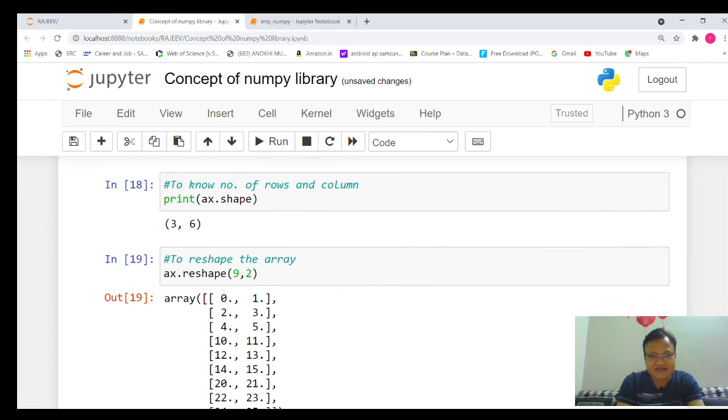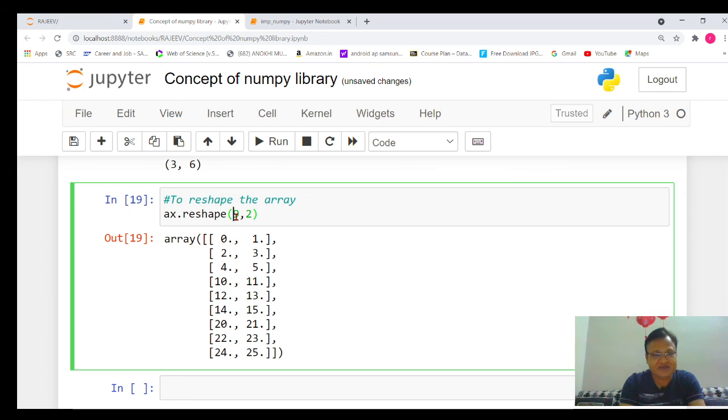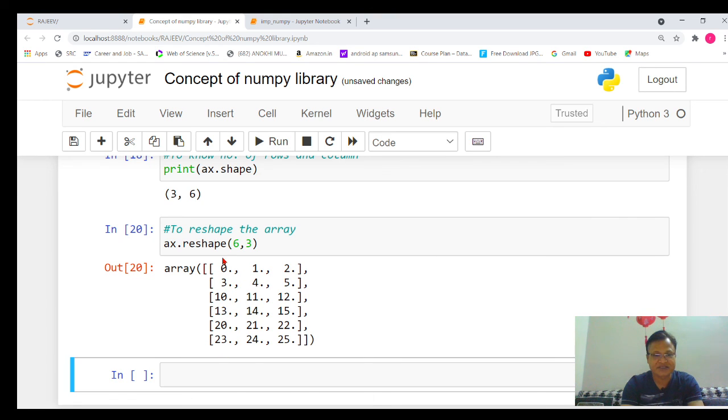Now you have seen the same array. It has converted into 9 rows, 1, 2, 3, 4, 5, 6, 7, 8, 9, and each row contains 2 columns. So we can change it into any specific shape, as long as the product stays the same. Say I want to convert into 6 by 3. You simply write 6 here and 3 here, and now it will convert into 6 rows, and each row will be comprised of 3 columns. So here you will see 1, 2, 3, 4, 5, 6 rows, and each row is comprised of 3 elements.